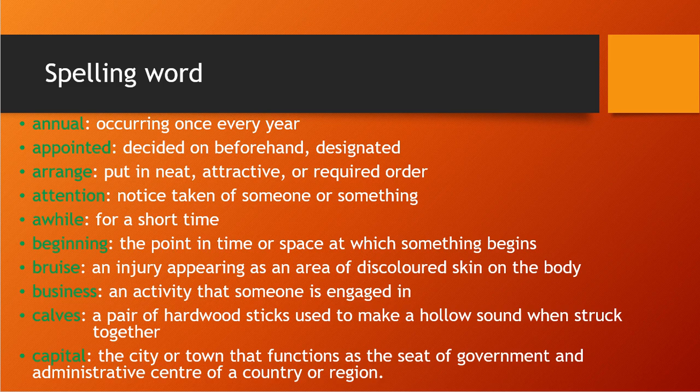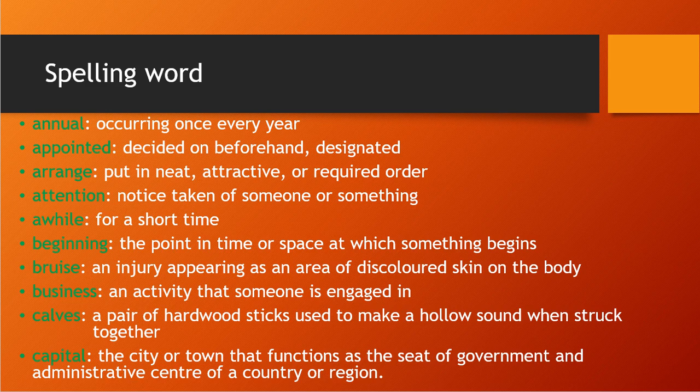What are the spelling words? I have already told you that we will discuss 10 spelling words in every class. That one we will discuss. First, annual. That is every year, occurring once every year. This is a simple one, you remember that annual. Annual means occurring once every year, like a birthday occurring annually. Anniversary comes annually.